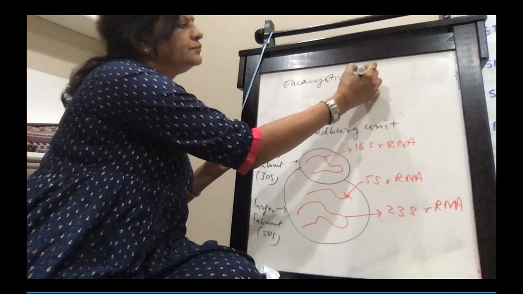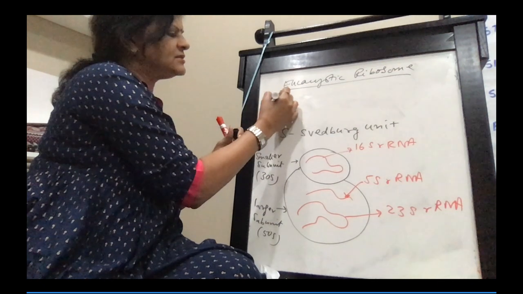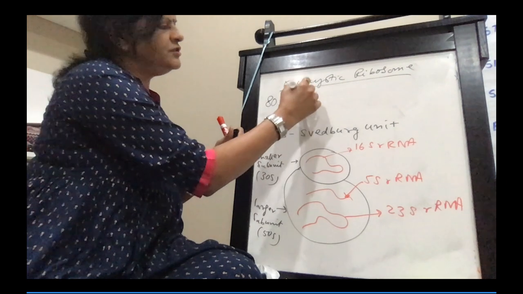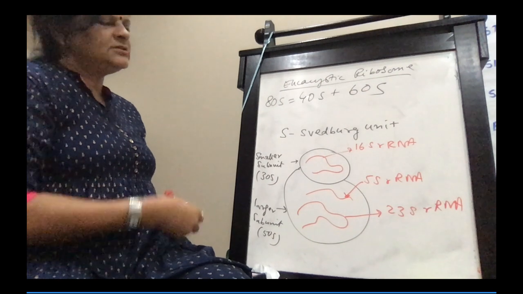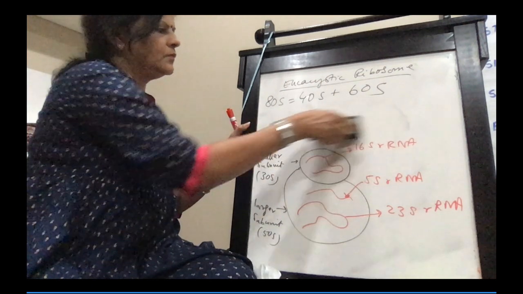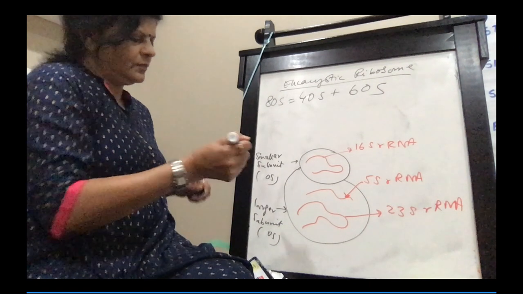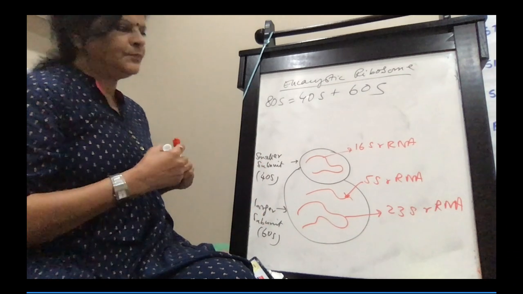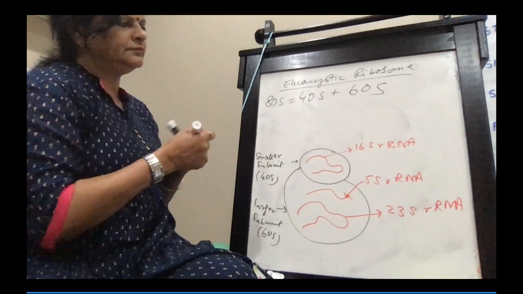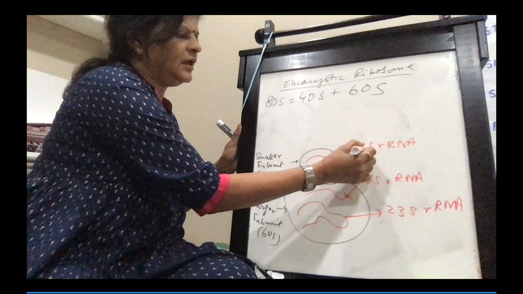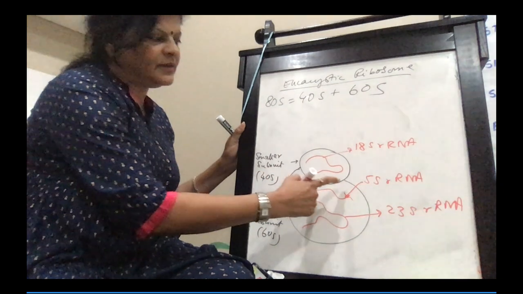Eukaryotic ribosome is 80S, which is 40S plus 60S. So the smaller subunit is 40S, the larger subunit is 60S. The smaller subunit will have 18S RNA. The larger subunit has 5S RNA.